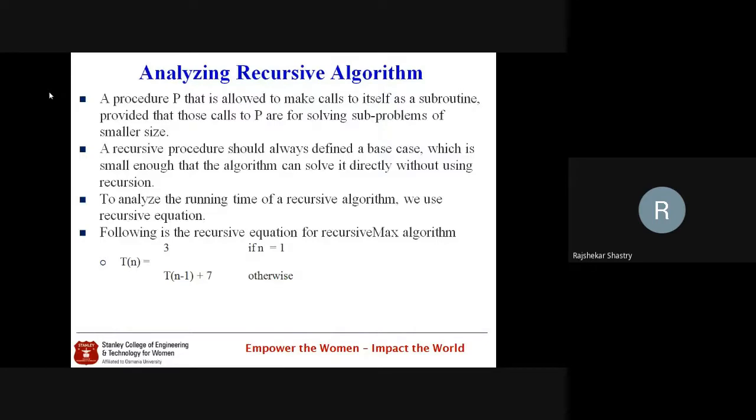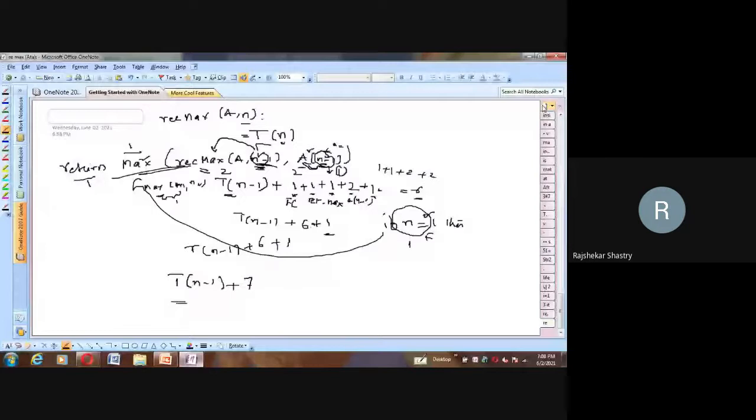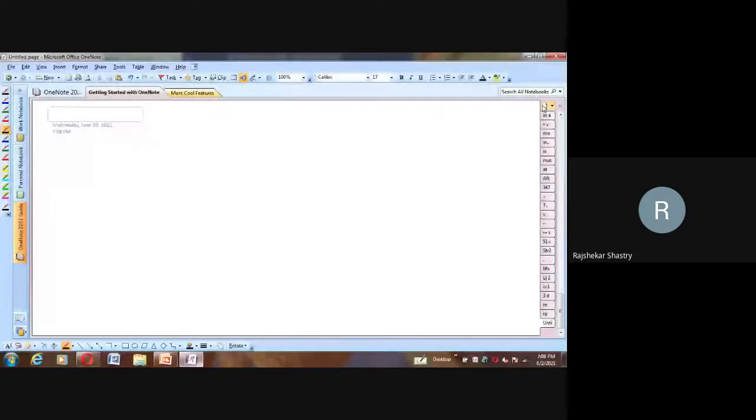If you want, roughly I'll show you the substitution method of solving the recursive equation. It goes like this. Starting we have T of n minus 1 plus 7. The next time this will become T of n minus 2 plus 7 plus 7, replacing n with one less. This 7 is the above one.